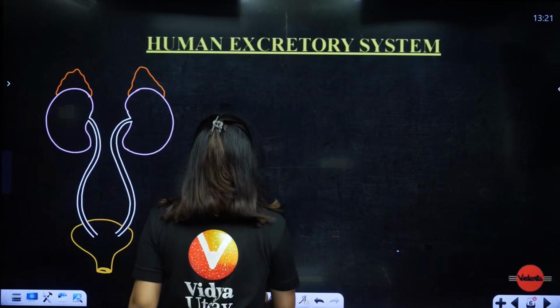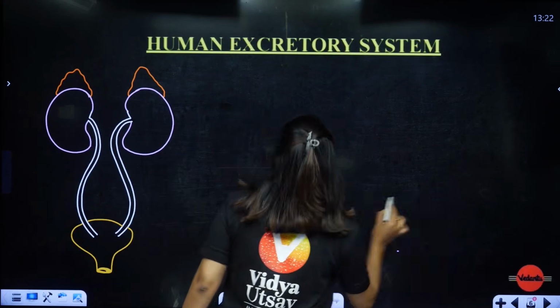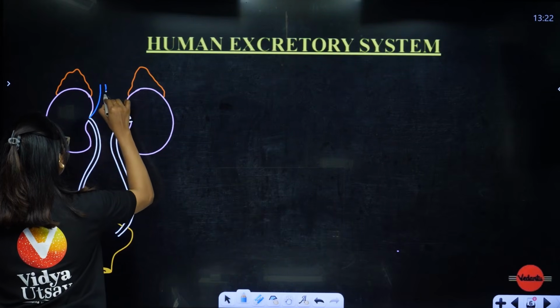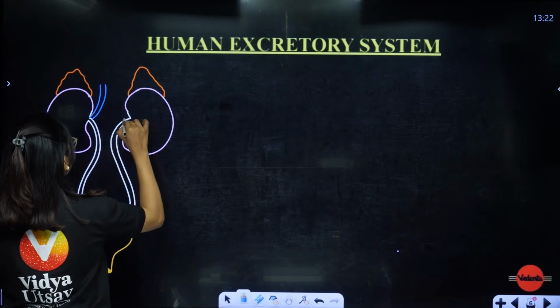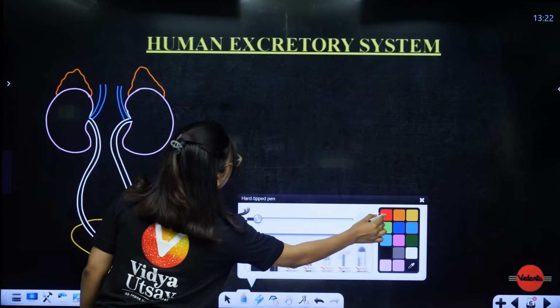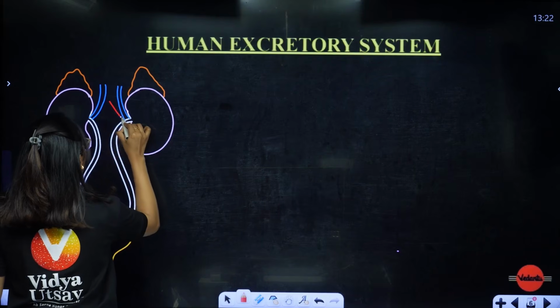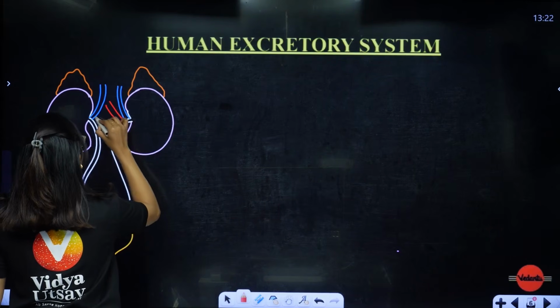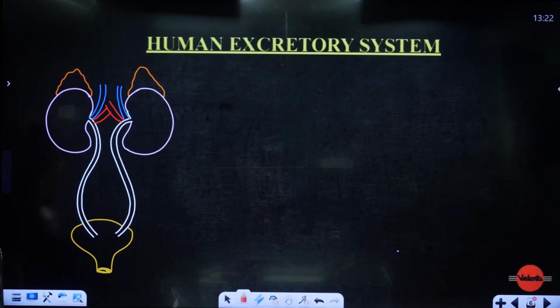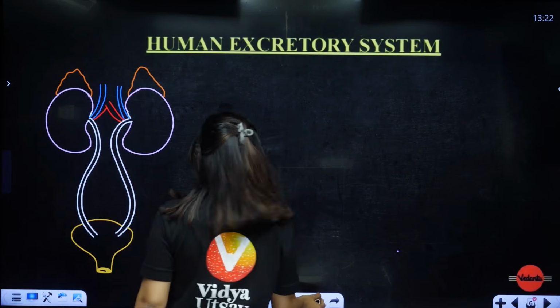So this is the structure. Let's quickly label it. Now, please remember from here you will have your renal vein, and the renal vein will be there here also. Then we will also have your renal artery. Like this, the renal artery also will be there. Clear?